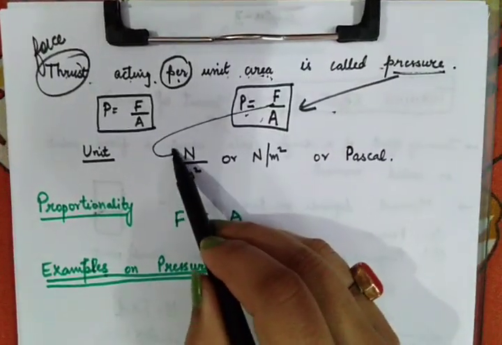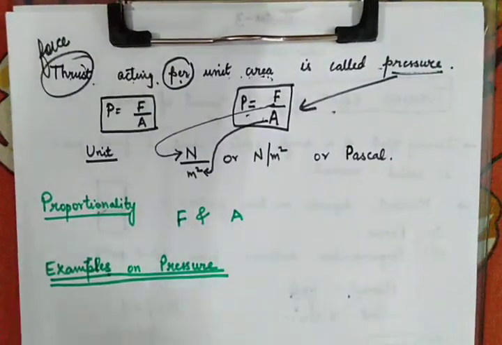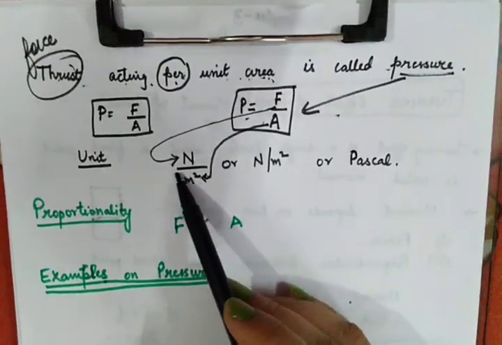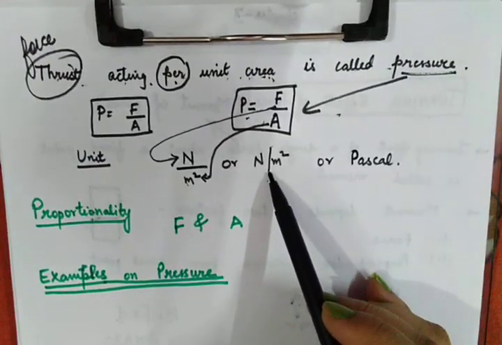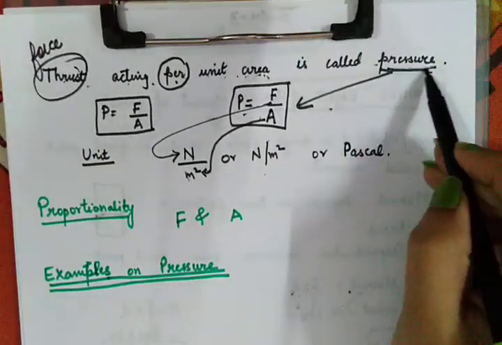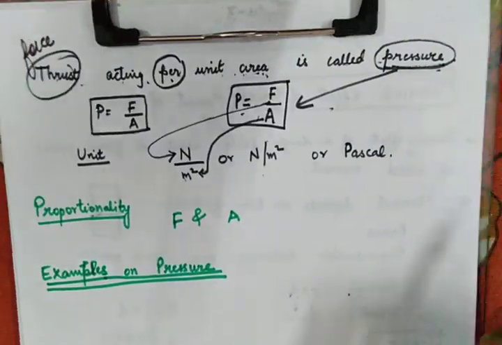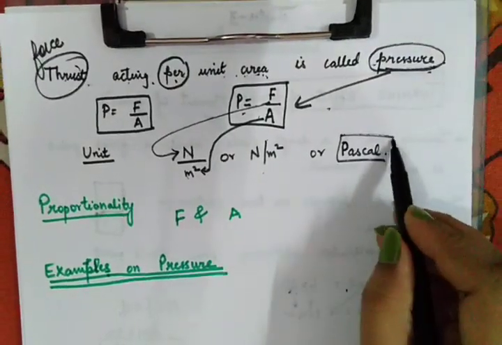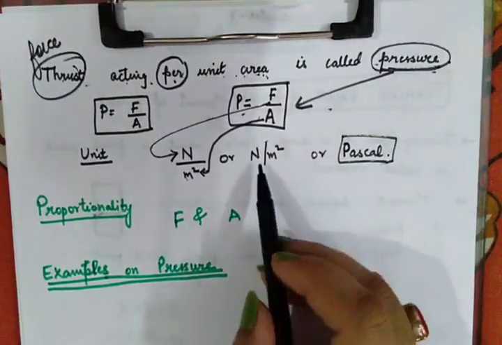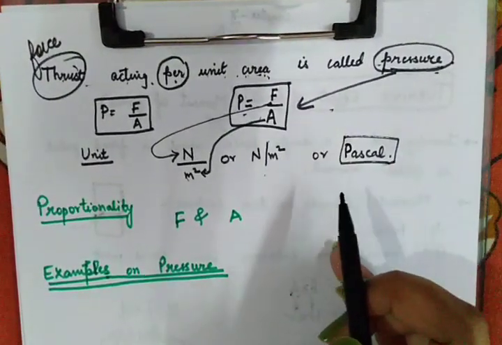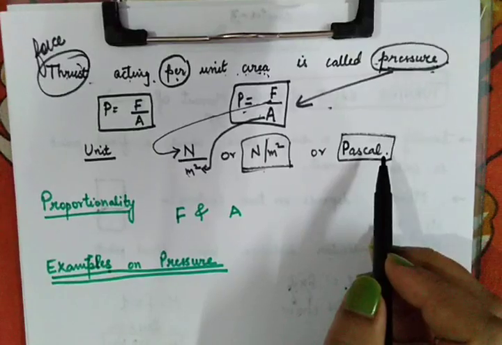Force is measured in Newton, area is measured in meter square, so the pressure unit will become Newton upon meter square, or you write down Newton per meter square by putting a slash. And since this quantity of pressure was actually a concept given by the scientist Blaise Pascal, to honor him, we have his name also as its unit. So the pressure unit is Pascal also and Newton per meter square. But the SI unit, that means the standard one, is Newton per meter square. This was just to give honor to him.